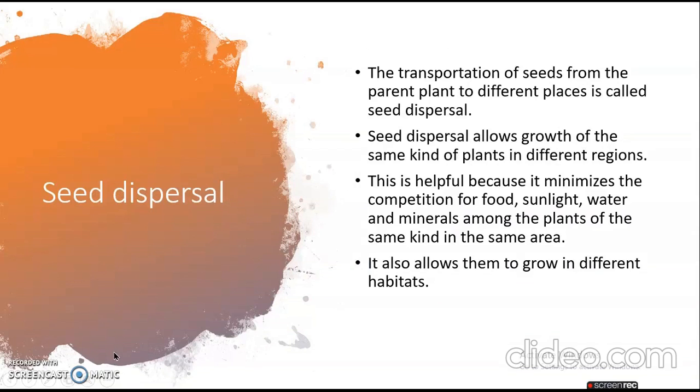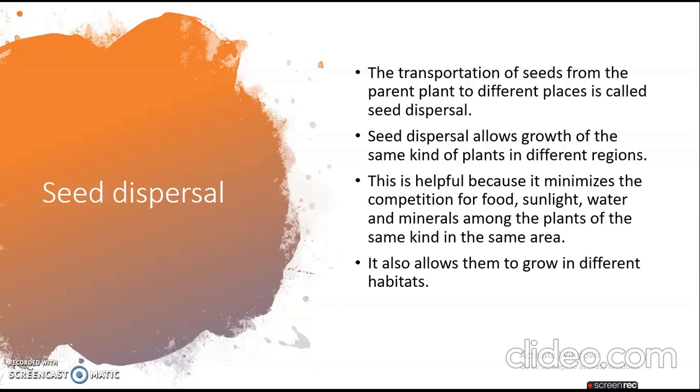So now we will talk about seed dispersal. By hearing the word seed dispersal, what do you understand? I get three basic words in my mind. Transportation of seeds. This is all I know.